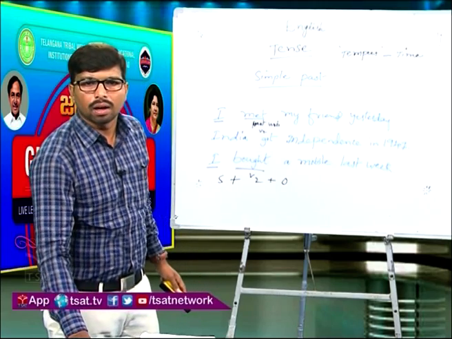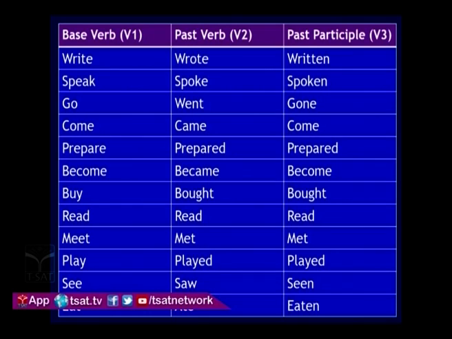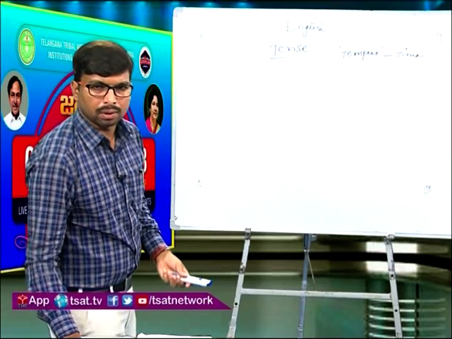If you observe this slide, there is a list of verbs: base verb, past verb and past participle. Here, write, wrote, written, speak, spoke, spoken, go, went, gone. These are the list of verbs. In the simple past, we have to use only the past verbs. We can also call it V2 in the past tense. Next one will be simple future. So, what is the next one? Simple future.